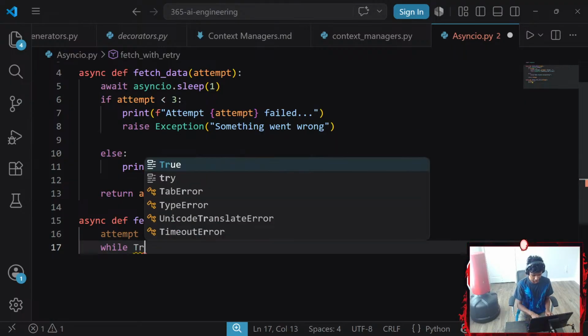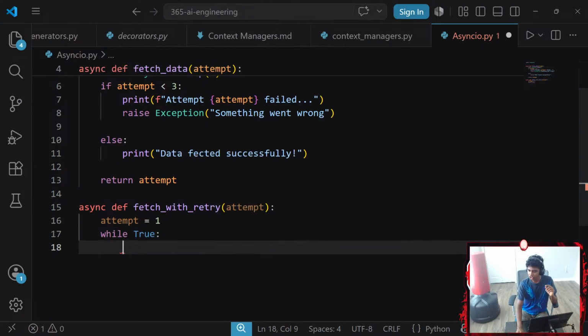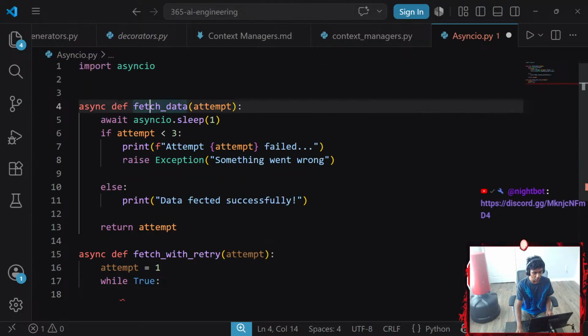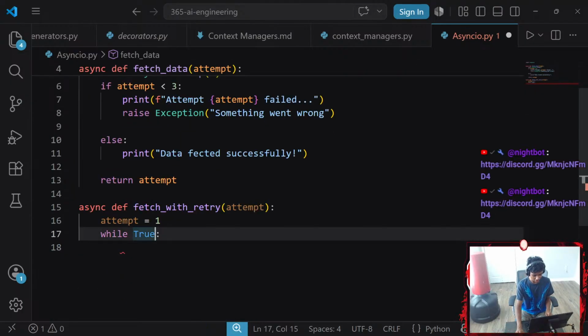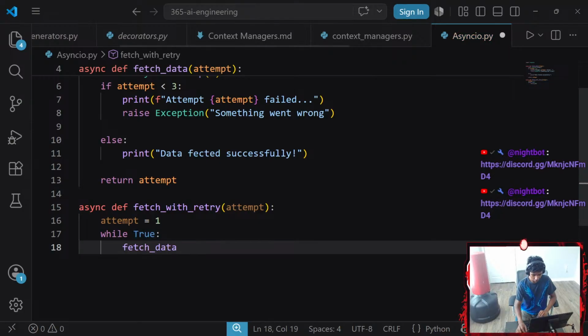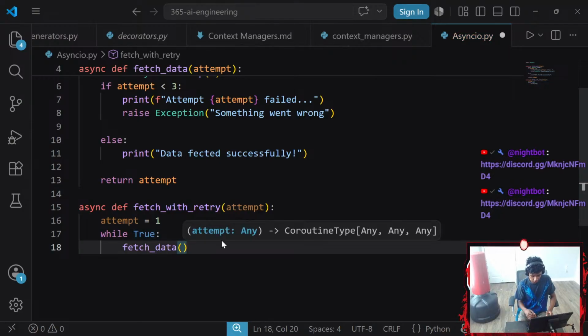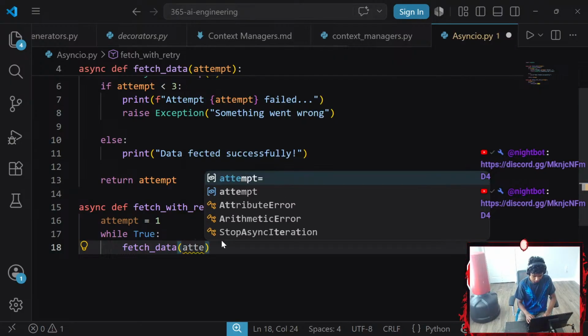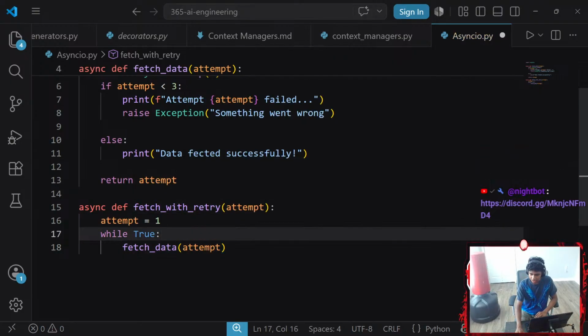Okay, that is a pretty nice thing. While True, we call our fetch data function, which requires an attempt.